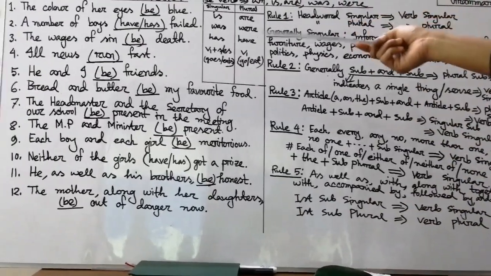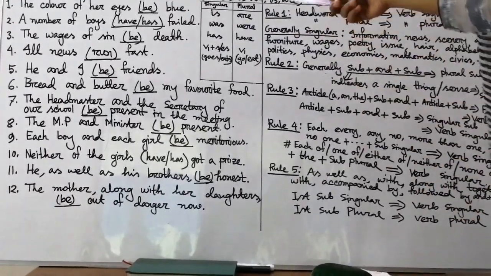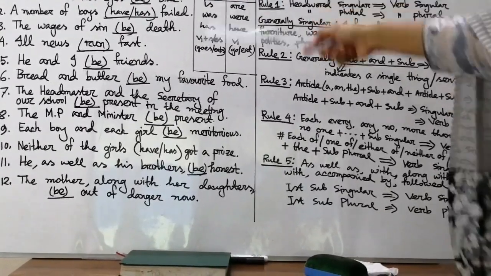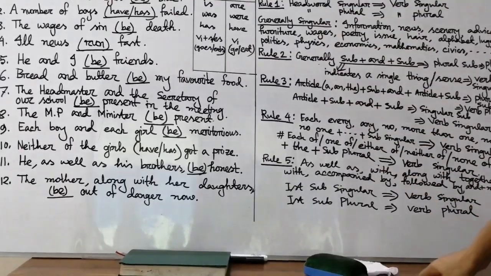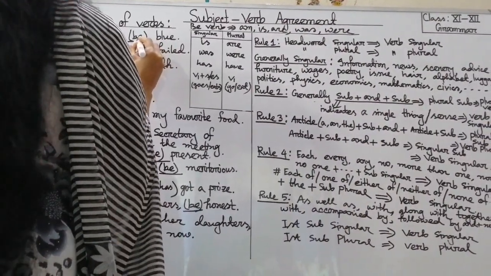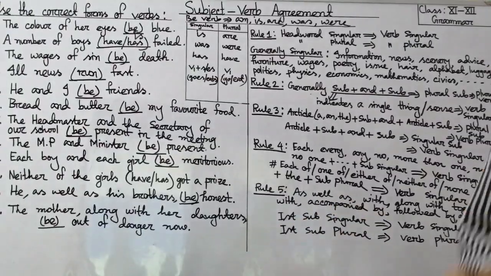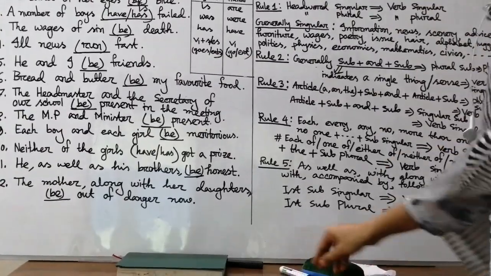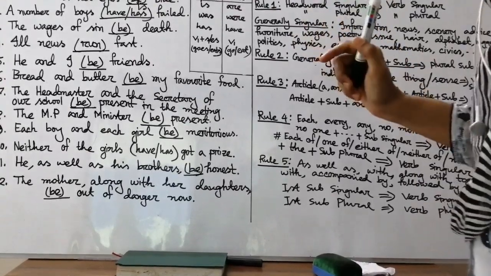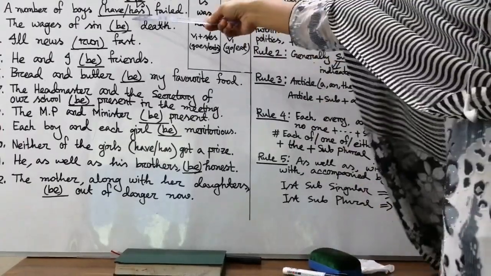So we will use is or was. We can use both is or was, those two singular words. As there is no mention of tenses here, present or past, we may use is or was. So I am using here is. My dear students, I have chosen is, but you may write down was too. The color of her eyes is blue, not are. Mind it.